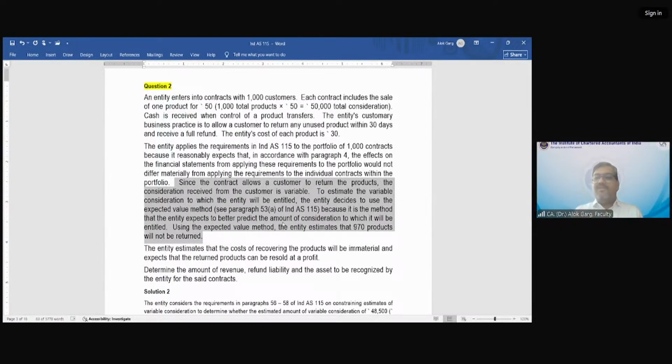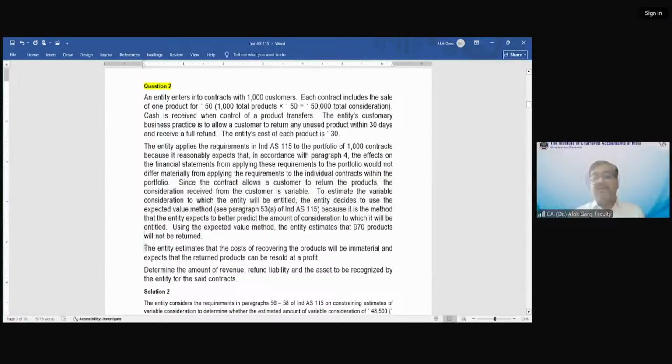Applying the expected value method, which is also known as the probability weighted method, the company has estimated that 970 products are not likely to be returned. There is no reversal. The company is highly probable that the reversal will not come for the consideration relating to 970 products. So what does it mean? It means for the remaining 30 products, a refund can arise.